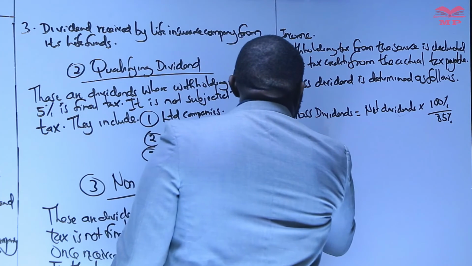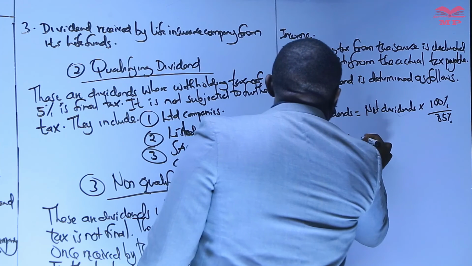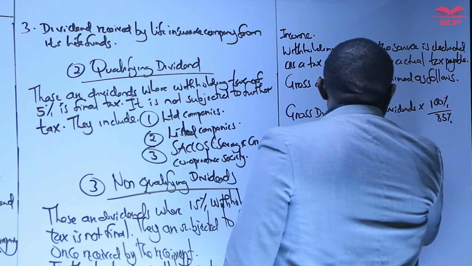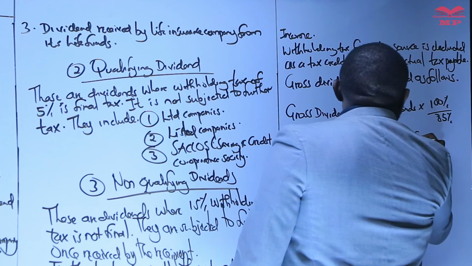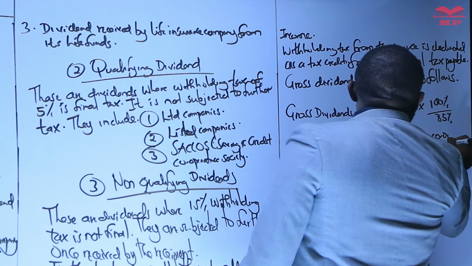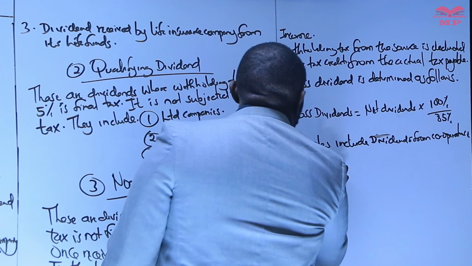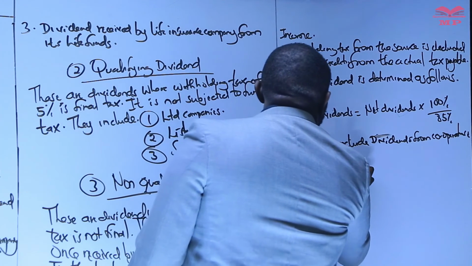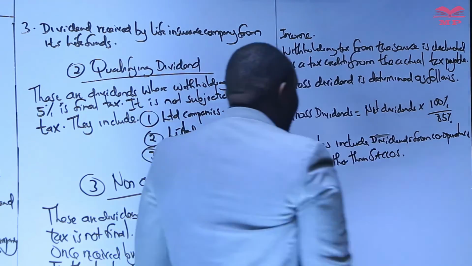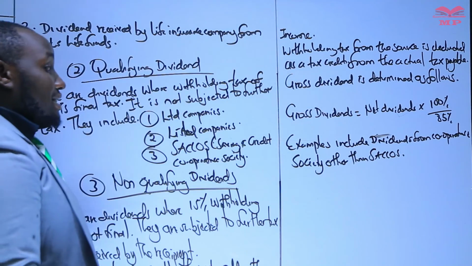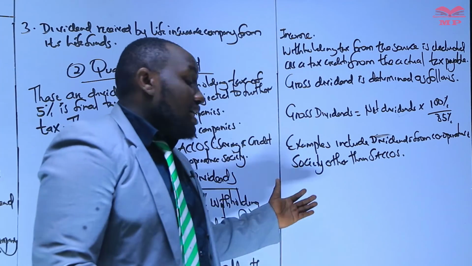Lastly, we talk about examples. Examples include dividends from cooperative societies other than SACCOs. Learners normally ask how to know it's a cooperative society other than SACCOs.